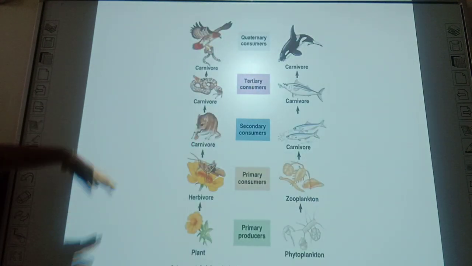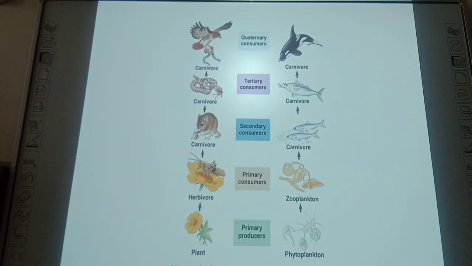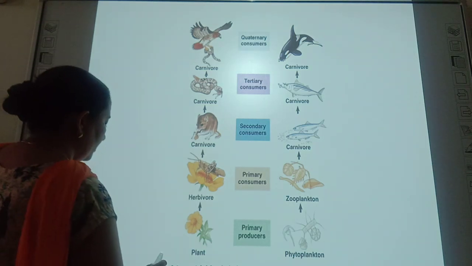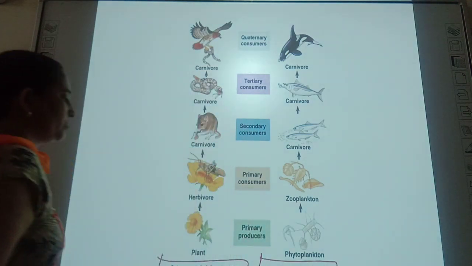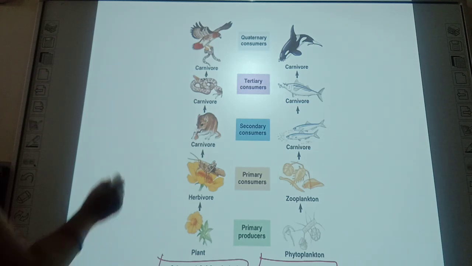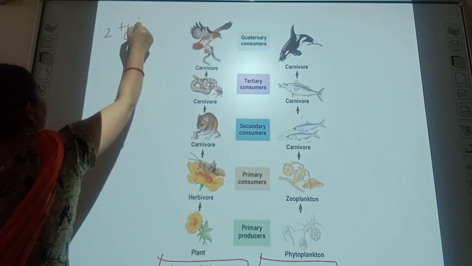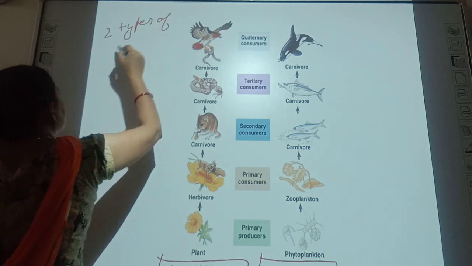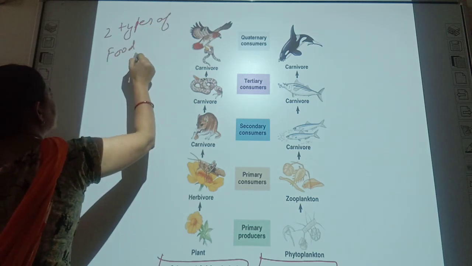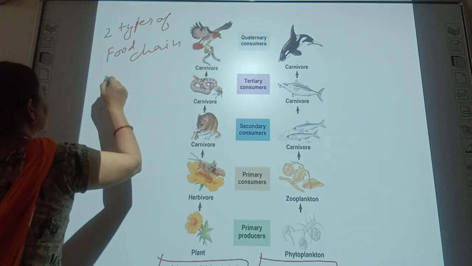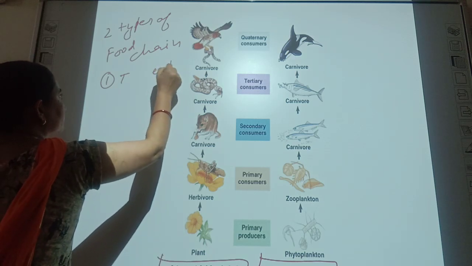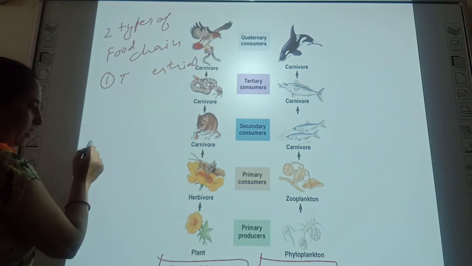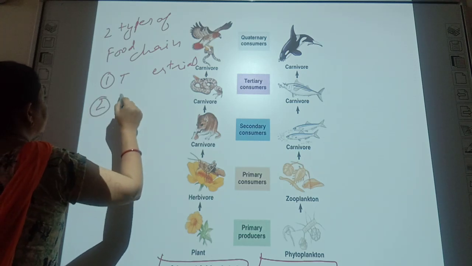So here you can also see a food chain. In this food chain, here it is a terrestrial food chain and it is a marine food chain, or you can say aquatic food chain. Two types of food chains: one is terrestrial and another one is aquatic.